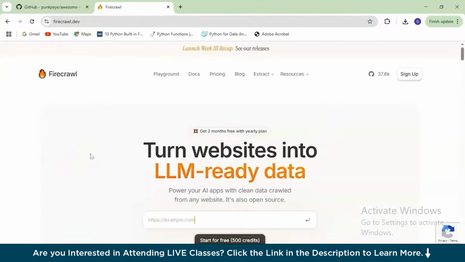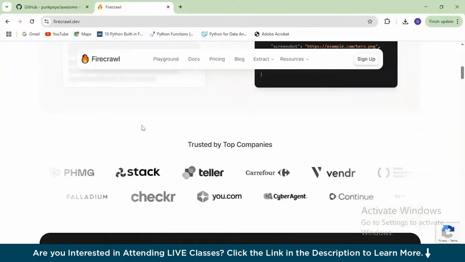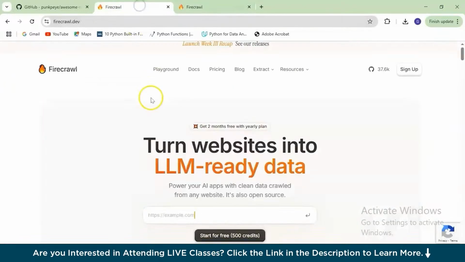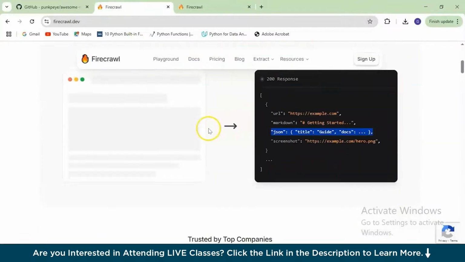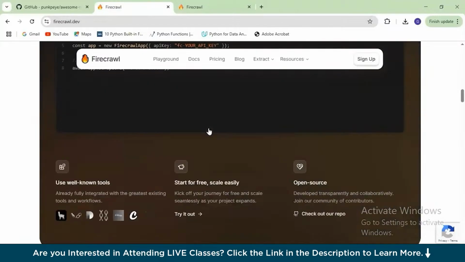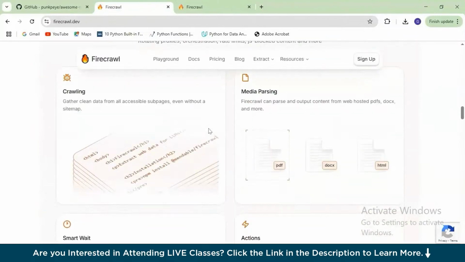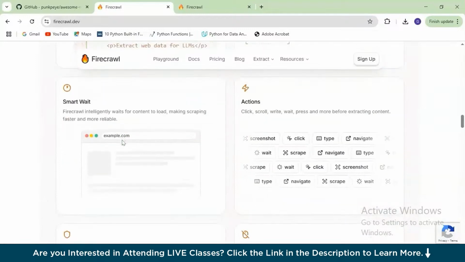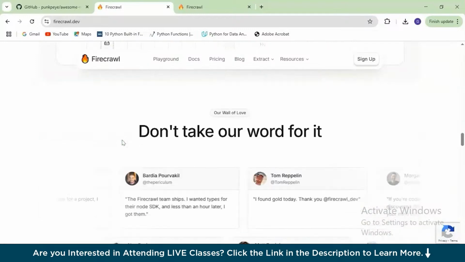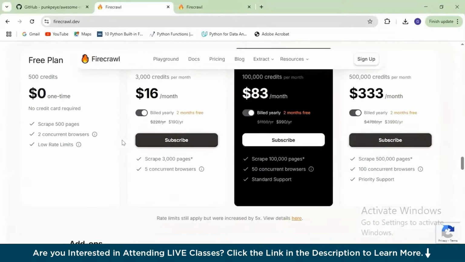Here, to generate an API, first you might have to sign up with Firecrawl. So before we sign up, let's go through the website of Firecrawl from the beginning. So that's the template code that you'll be working on. And also here we have a wide variety of crawl options, media parsing options, smart wait actions, right? Reliability first and all those things. And also we have the pricing details. For now, we'll go ahead with the free plan.